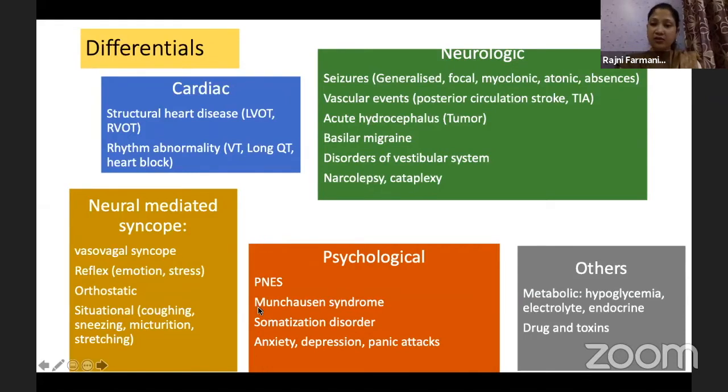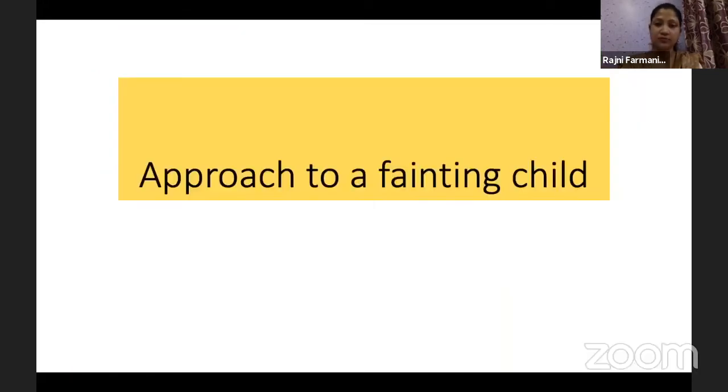Psychological causes, like Munchausen syndrome, somatization disorder, all varieties of psychological etiologies can lead to fainting. Other metabolic causes are very important, that is hypoglycemia, electrolytes. I've discussed the calcium thing, and the endocrinal disorders, which can lead to fainting. Drugs and toxins should always be kept in mind, especially in adolescence, because there can be a history of abuse which we are actually missing. And this is not uncommon in metros, that the child might have some kind of abuse going on.